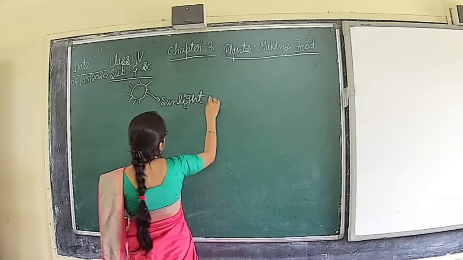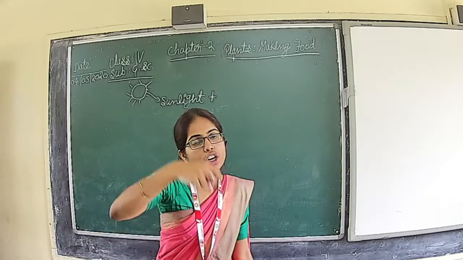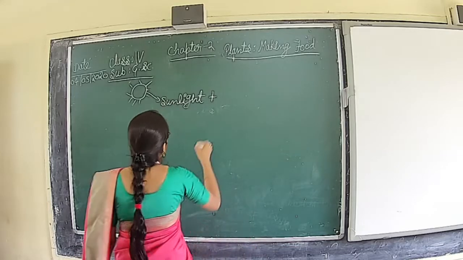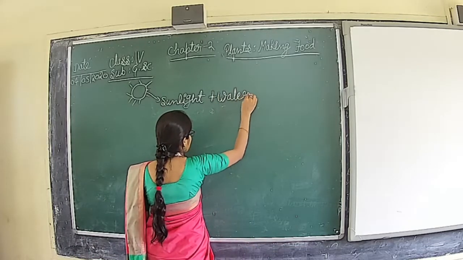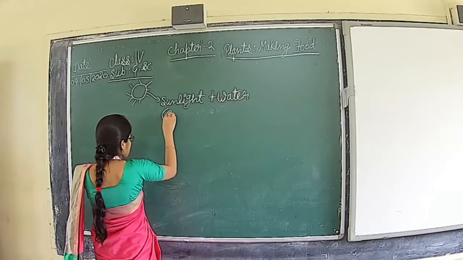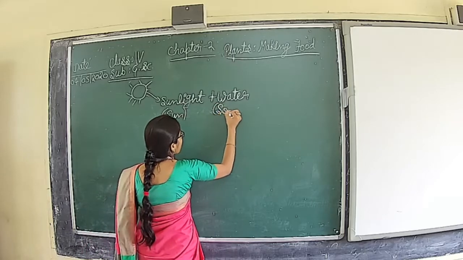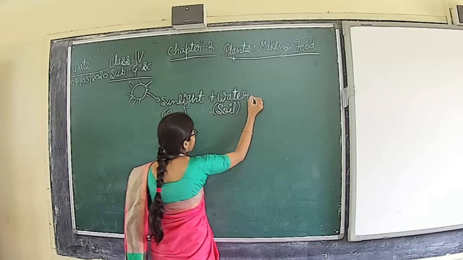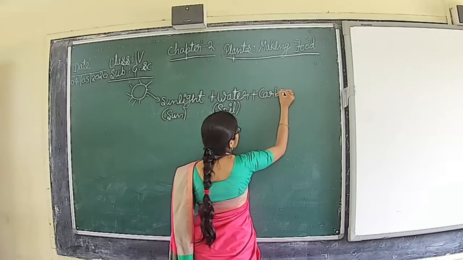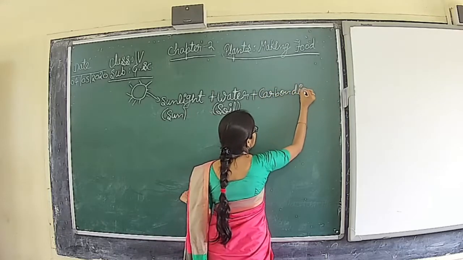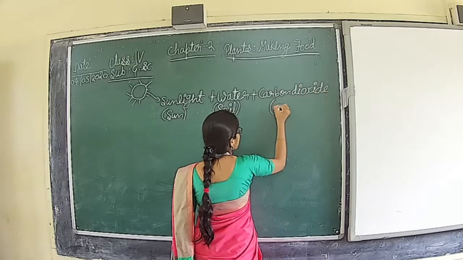Sunlight is there. Then what more is there? It is taking water from the soil. So sunlight from the sun, water from the soil, then carbon dioxide, which is taken from the air.